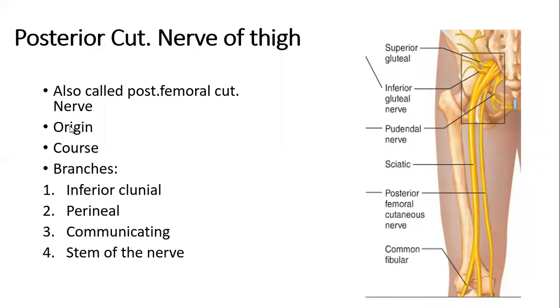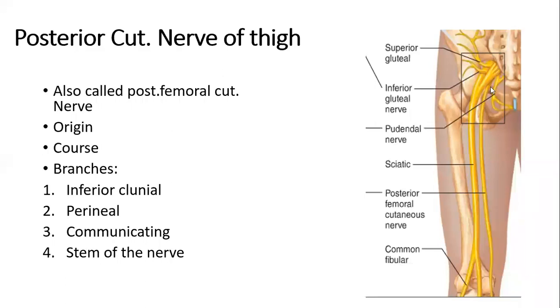After arising, let's move on to the course of the posterior cutaneous nerve of thigh. You can see the course in the diagram over the right side of the slide. The course is such that it exits the pelvis through which foramen, greater or lesser?